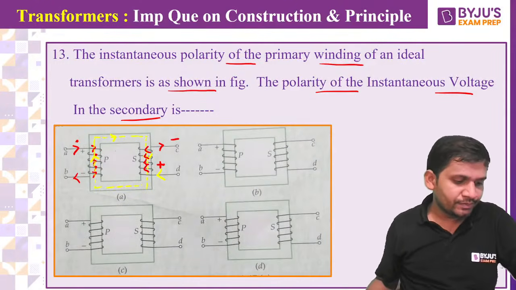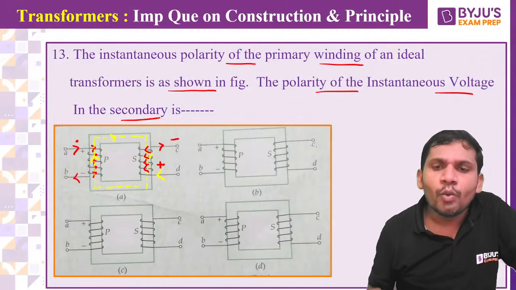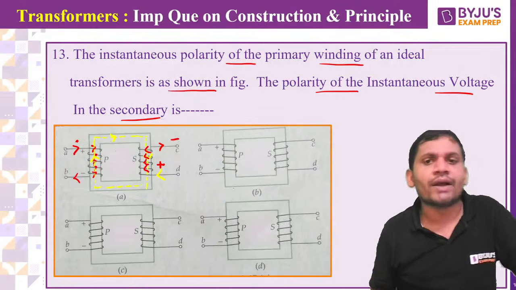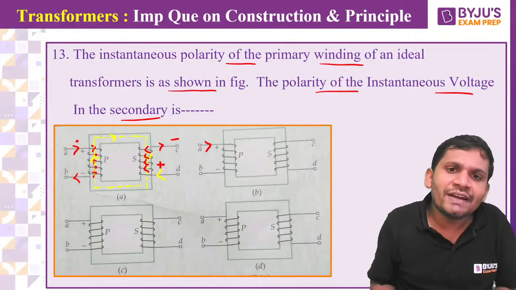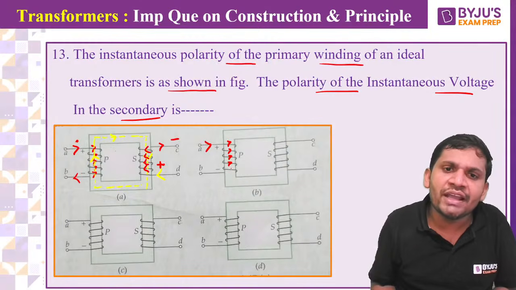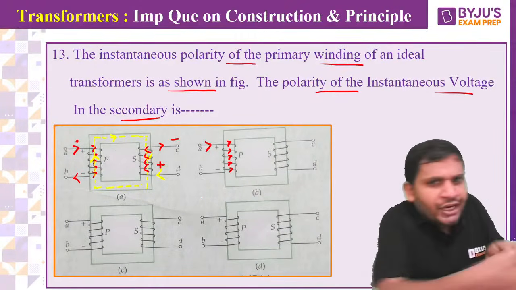Yes, students. Come on. Next. Can anybody tell what the polarity of induced EMF is in this one? Yes, same, because plus is given here. That's why I'm taking the current direction here. What is the direction of current? See this one, concentrate on the sense of winding also. The current is flowing in the inward direction and coming out.